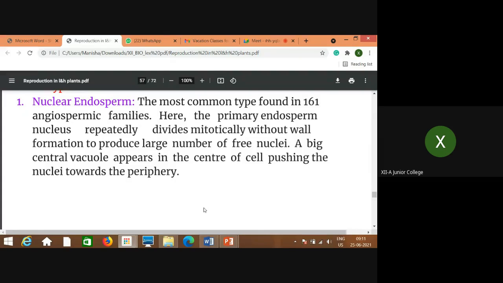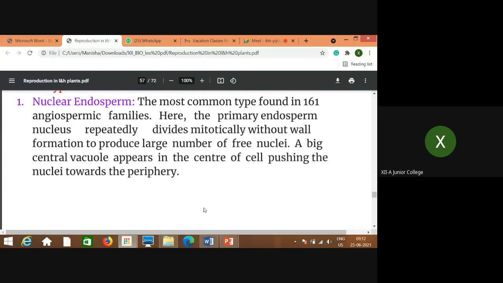Now, what do you understand by this? Just try to understand that nuclear means what? The endosperm that is produced divides mitotically. That means the TPEN, the triploid primary endosperm nucleus, which is the result of second fertilization, divides mitotically without formation of a wall around the nucleus.